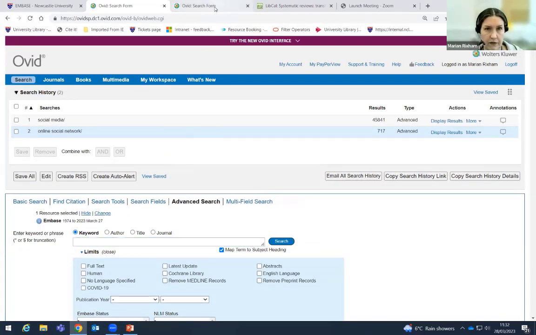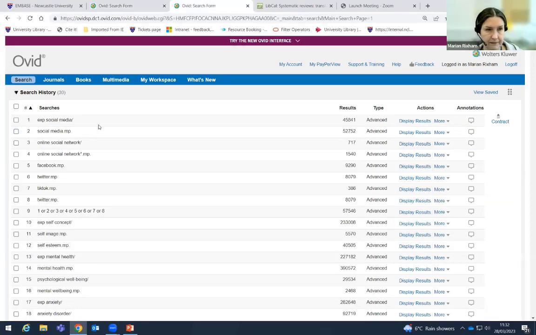So I'm just going to pop over to my prepared search. So you can see that I've done one or two lines of searching here for the social media aspect. I've exploded social media. I've done it also as a keyword search. So I'm being very belt and braces. I've done my online social network search as an M-tree term, but I've also added in the online social network. And what I've done is online social network star. So I've started introducing a bit of truncation. So that's going to look for alternative endings. So if it's talking about network or networks, it's going to find both.